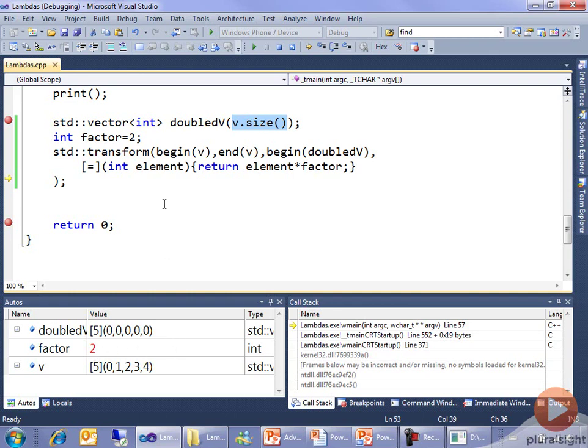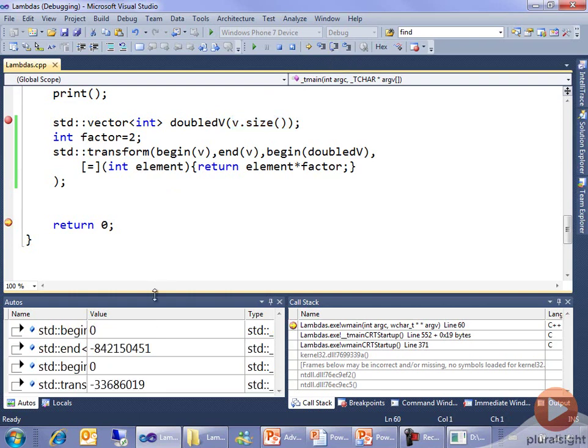Anyway, after the transform, if I call step over, doubled v is now 0, 2, 4, 6, 8. So the doubling has worked. We did successfully capture factor by value from the local scope, and we did successfully construct ourselves a lambda that's acceptable for use with the standard algorithm transform.